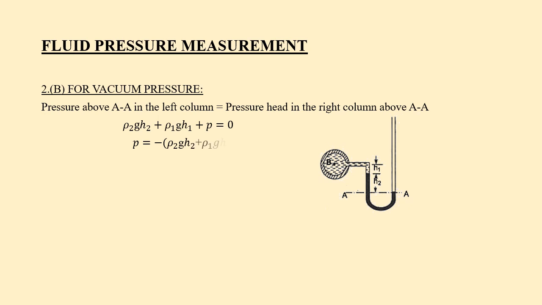By rearranging the equation, we can write that p, which is the pressure at the point B, is equal to minus within bracket ρ2 g H2 plus ρ1 g H1. This minus sign indicates the vacuum pressure.